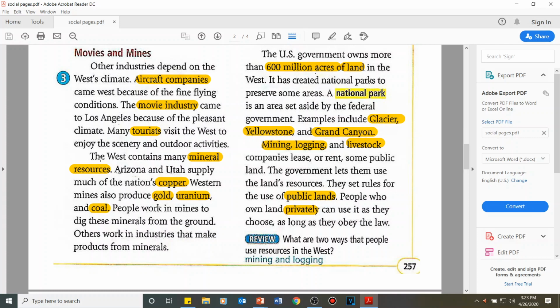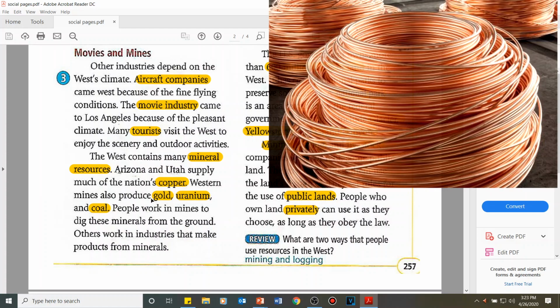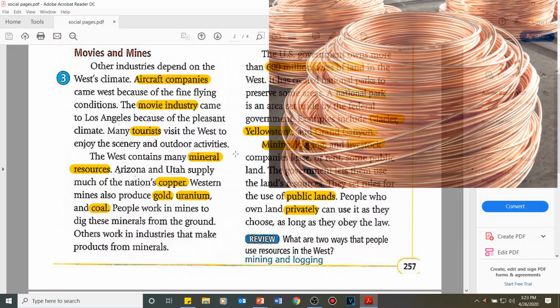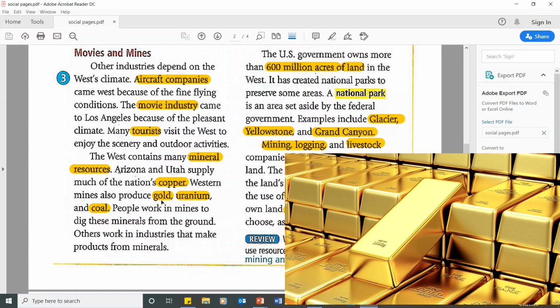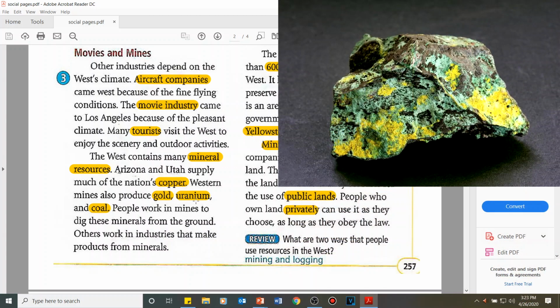So let's continue reading. The West contains many mineral resources. Arizona and Utah supply much of the nation's copper. Western mines also produce gold, uranium, and coal. So I'm going to show you pictures of copper right now. Copper is an example of a metal, and this is used for electrical wiring. We have also gold. I think you know what gold is. Gold is used most of the time for jewelry. Uranium is a very unstable element or metal, and it is used for nuclear reaction, for nuclear energy.